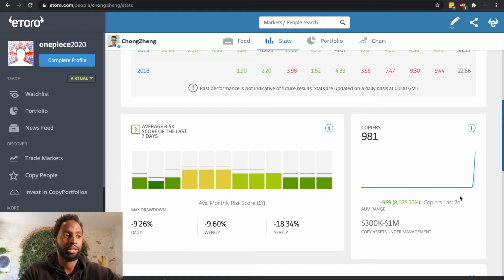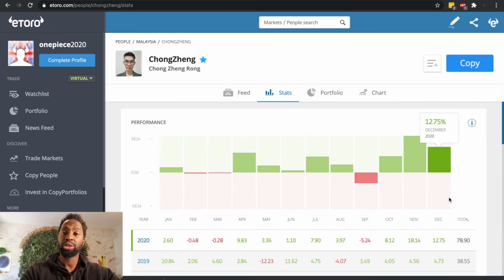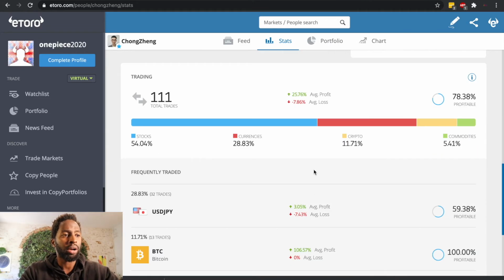And this is his drawdown. Even though he made a 78% gain this year, his risk score is quite low. He has a risk score of 3, where he has a maximum drawdown of minus 9%, a weekly 9.6%, or yearly minus almost 19%. Now he trades mostly on stock, currency, crypto, and a little bit of commodities.